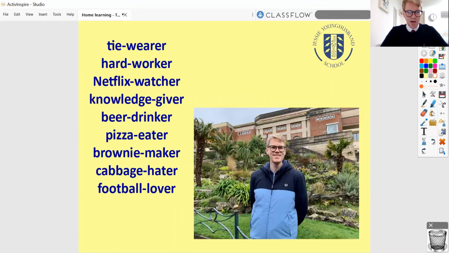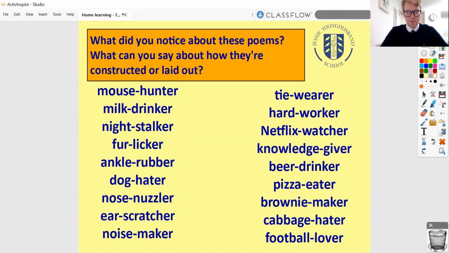So let's look in a bit more detail at what these poems are and what makes them this sort of poem. I bet you've already started to notice some of these things, but could you pause the video now and maybe have a proper conversation about this? What are you noticing about how these poems are constructed or laid out? So what are you noticing about the structure of these poems? What are you noticing about the way they're written? Just pause the video and have a conversation now.